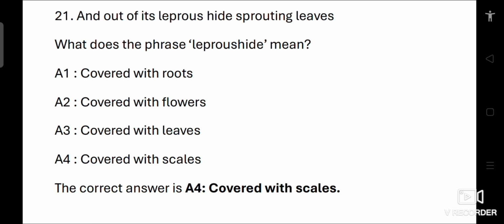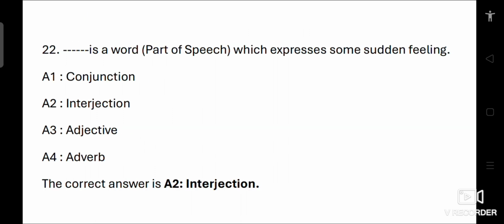In this context, leprous hide suggests a surface that is rough, damaged, or covered with a scaly texture, much like how leprosy affects the skin. So, leprous hide is best understood as something covered with scales. So, the correct answer is A4, covered with scales. Question number 22.